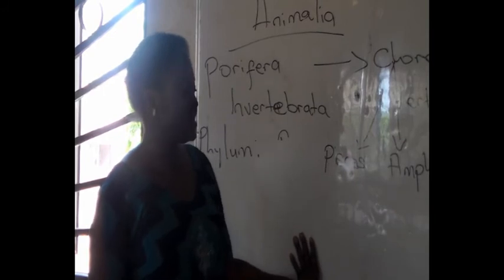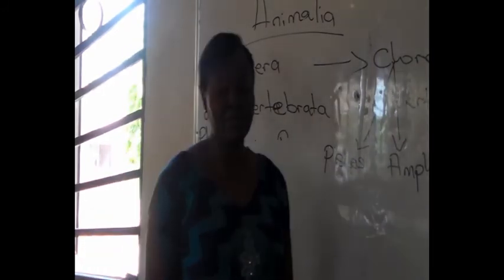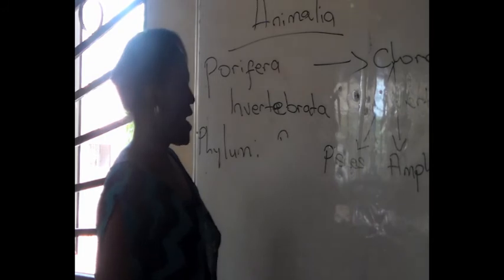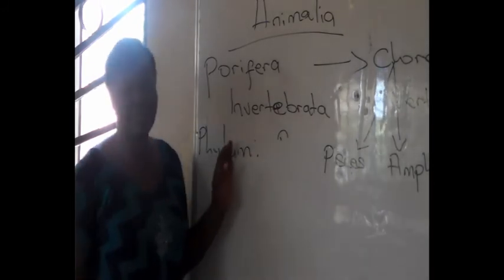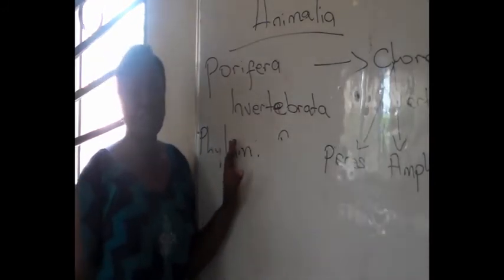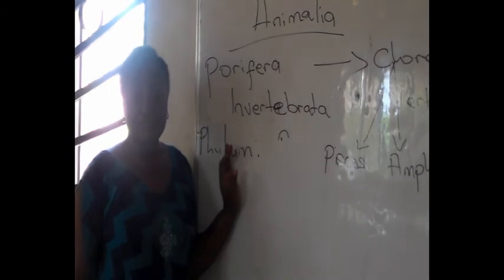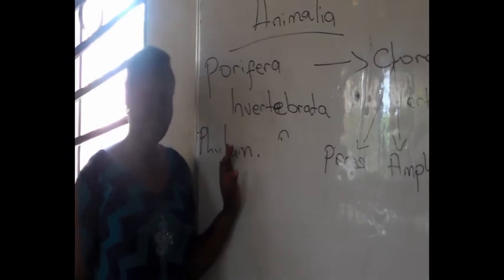Now finally, let's take 2 questions. Number 1, why is virus not classified as a living thing? Virus actually is a living thing, but most times it's not classified as a living thing because it only behaves as a living thing when it is in a living cell.